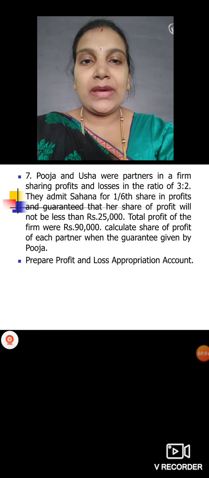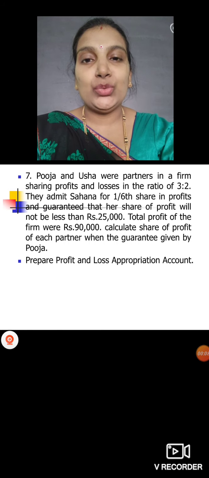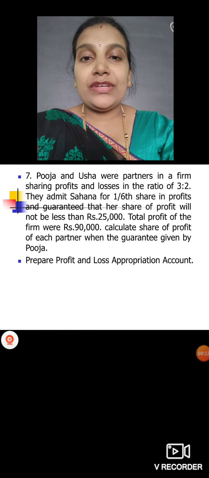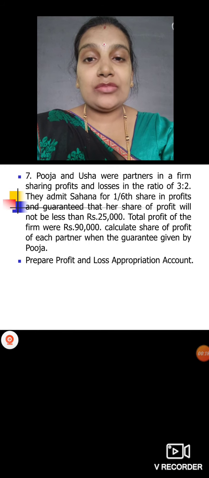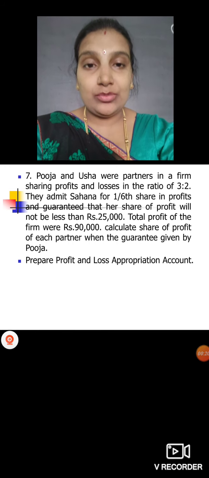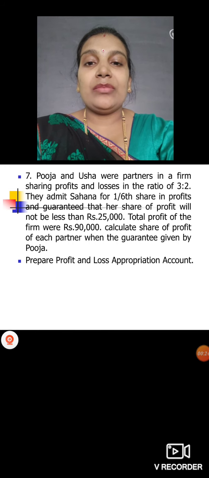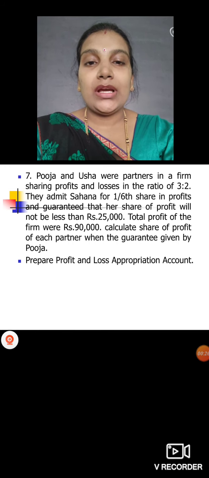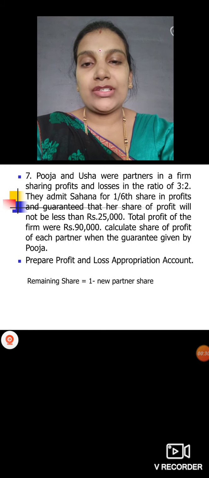Pooja and Usha were partners in a firm sharing profits and losses in the ratio of 3:2. They admit Sahana for 1/6 share in profits and guaranteed that her profit will not be less than 25,000. Total profit we have 90,000, means for Sahana you should pay 25,000 profit anyhow. Then calculate the share of profit given by Pooja and other partner. You have to prepare profit and loss appropriation account here.